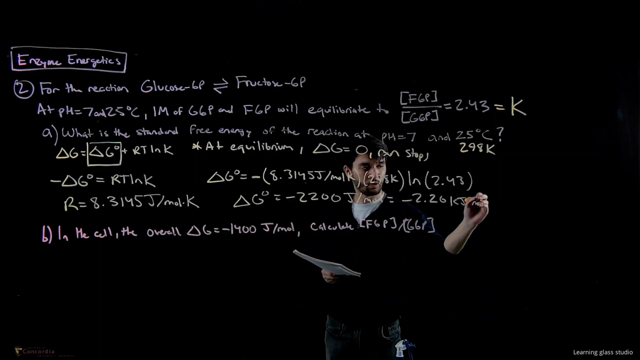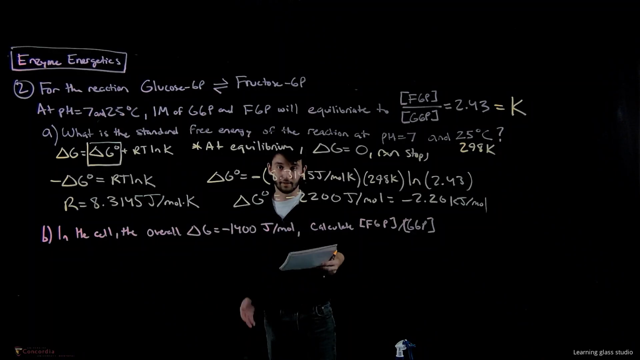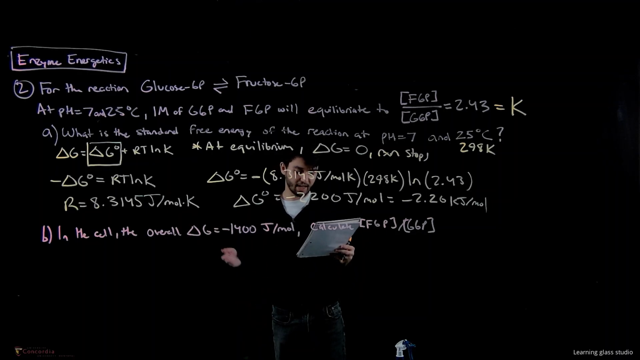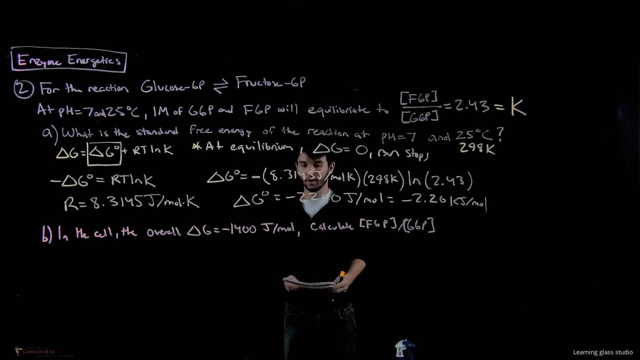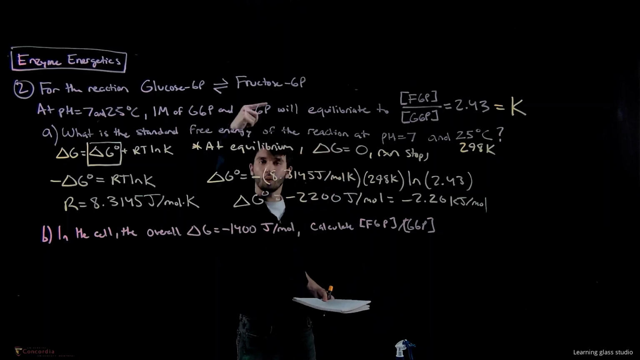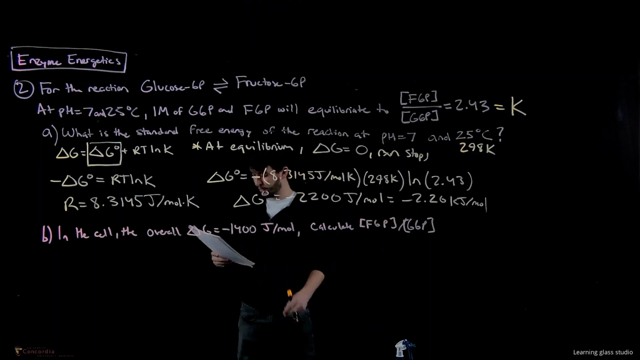kilojoules per mole. Okay? So essentially, this is our delta G at standard conditions, 1 molar of each reactant, and we know that delta G is negative, so this is spontaneous. So at standard conditions, the delta G will favor formation of the product, fructose 6-phosphate, okay? So there will be a net release of free energy from this reaction proceeding in the forward direction, meaning it is energetically favorable, all right?